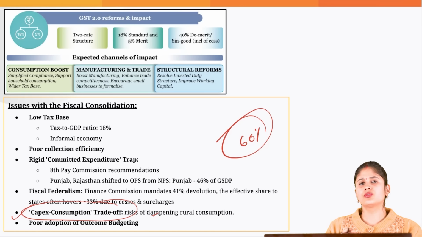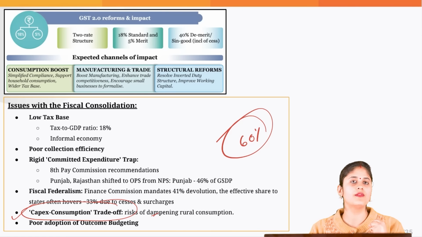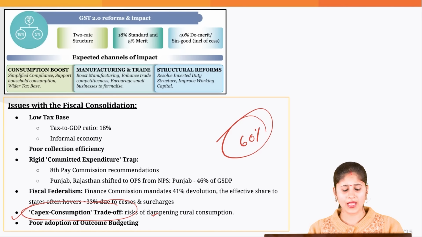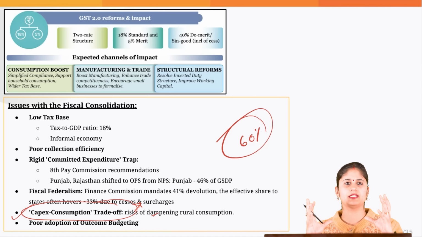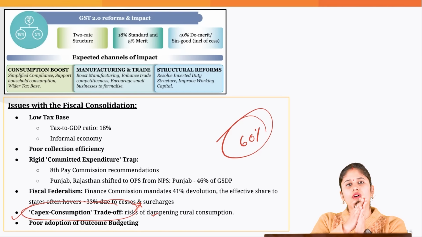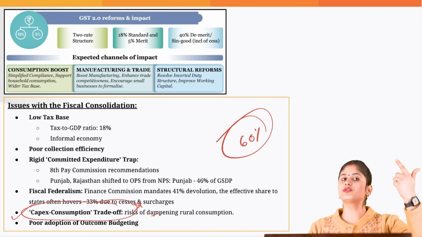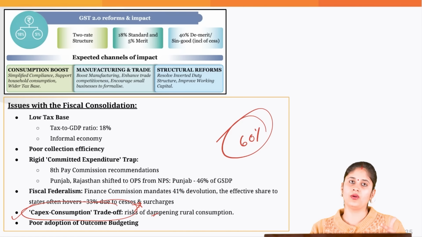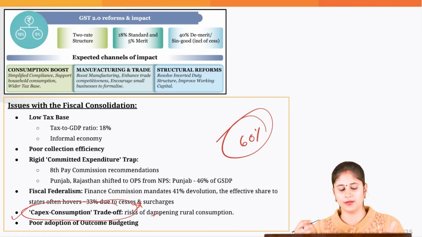Then when it comes to borrowing, the government is supposed to follow the golden fiscal rule. What is this golden fiscal rule? Whatever borrowing you are doing, that money should be used for capital expenditure. With respect to the revenue the government is able to generate, the majority of it should not go to revenue expenditure, but there should be a balance. But when it comes to the borrowed money, that should be used for capital creation. That way the government would be able to improve its debt sustainability.